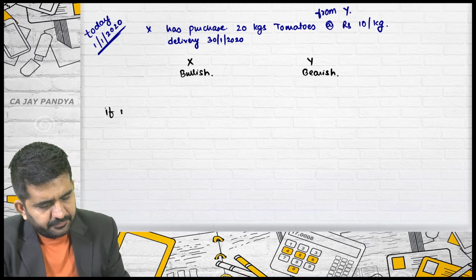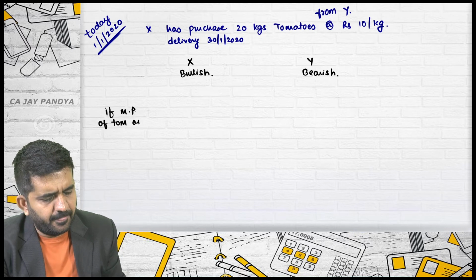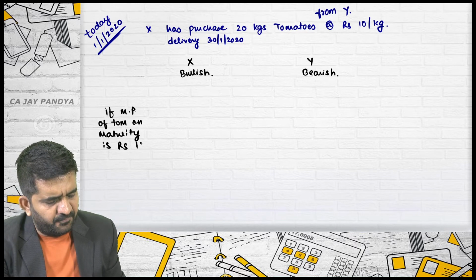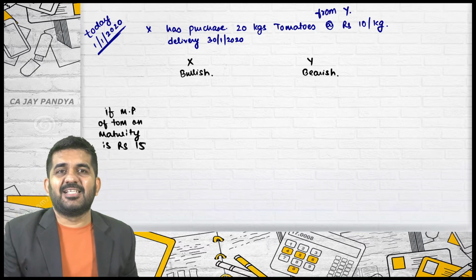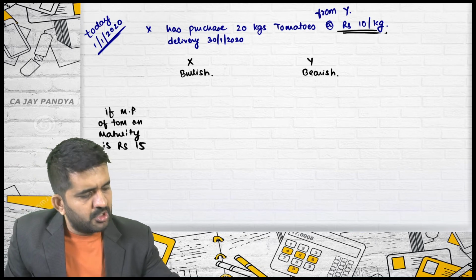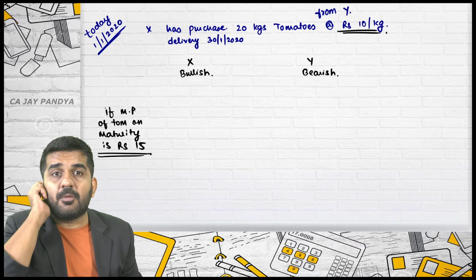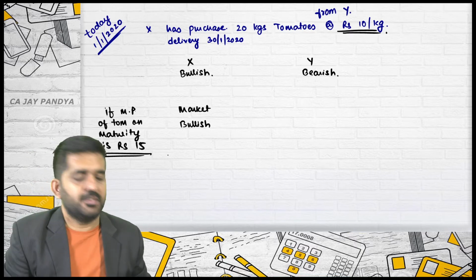If the market price of tomatoes on maturity is rupees 15, please understand, this should be the thought process. This was the forward rate. Is the market bullish or bearish? The market is bullish.